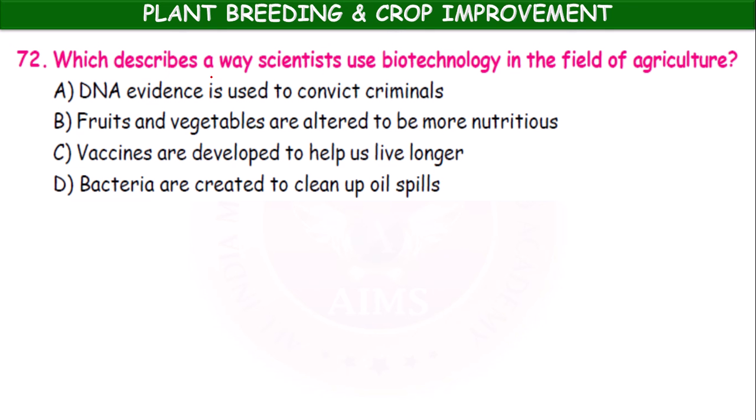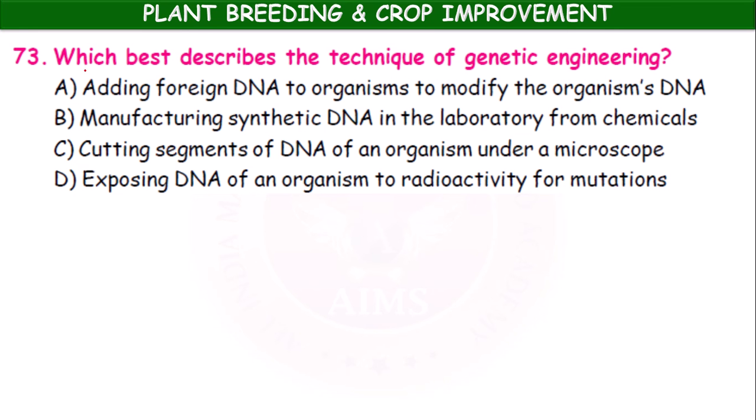A way scientists use biotechnology in the field of agriculture: fruits and vegetables altered to be more nutritious, biofortification.